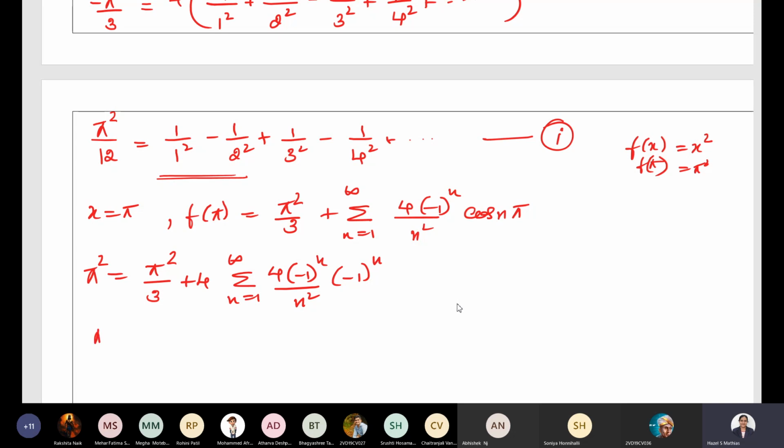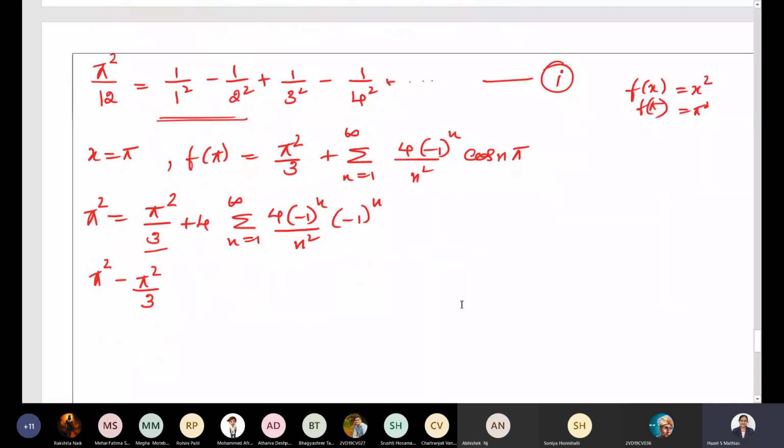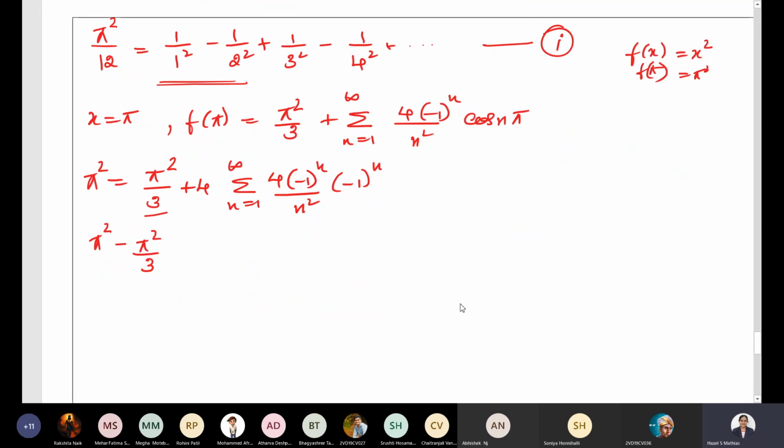So when we simplify, let's take pi square by 3 to the other side, it will become minus pi square by 3. That is equal to, if I have taken this 4 outside, this term won't come again. So that is equal to 4 times summation n equal to 1 to infinity, minus 1 power n into minus 1 power n. What will it become?